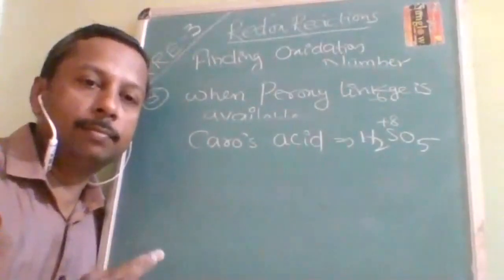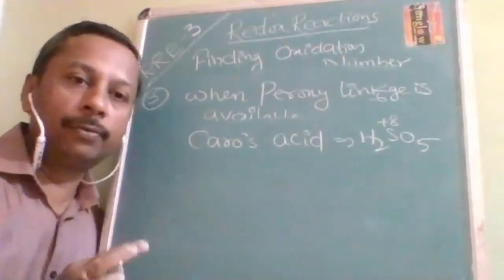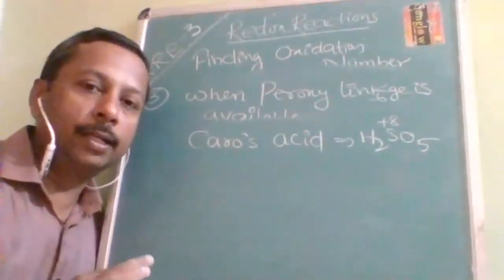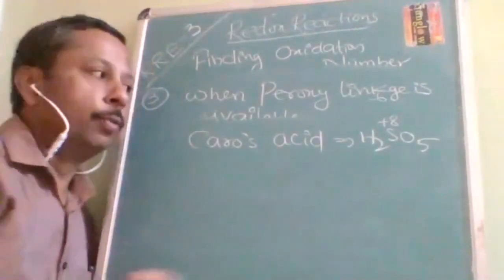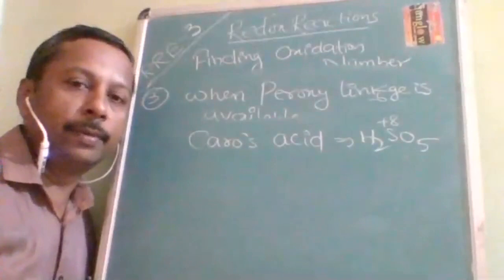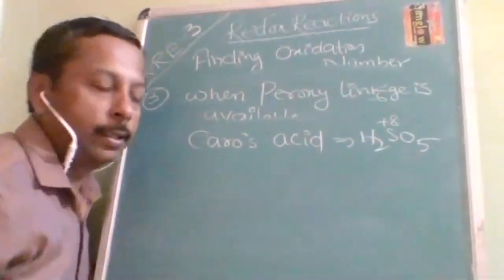There is no exception anywhere, it is simple, basic logic. If you are perfect, chemistry is not full of exceptions. If somebody says exception, that means he is hiding something from you. So +8 is not possible. Immediately you will come to know that there is some peroxy linkage.